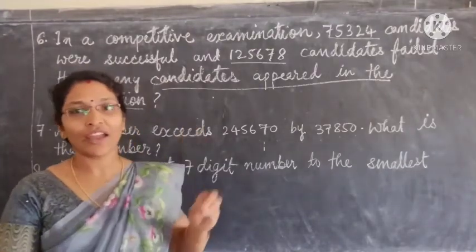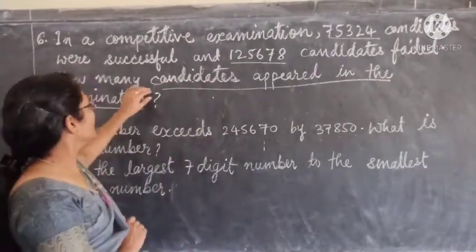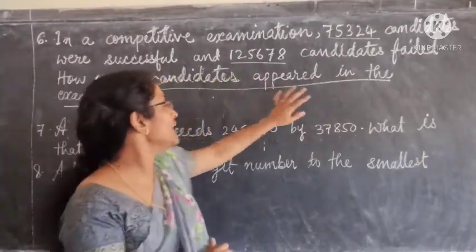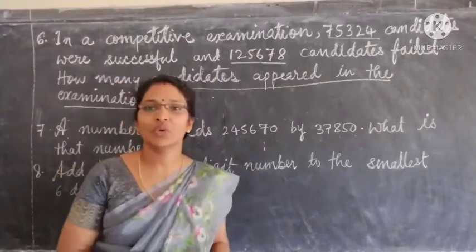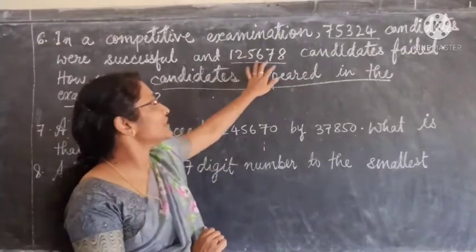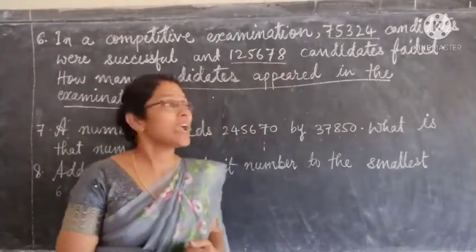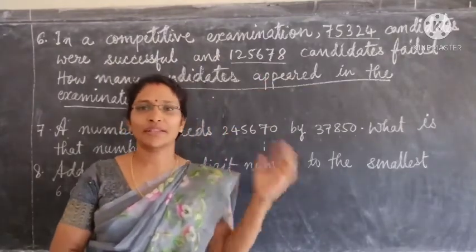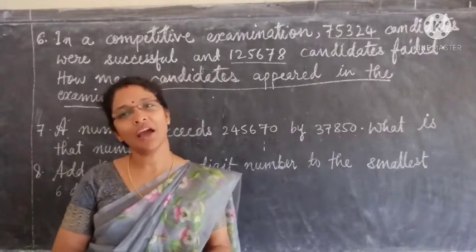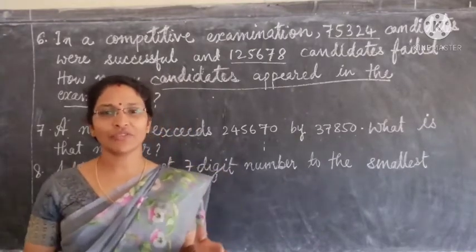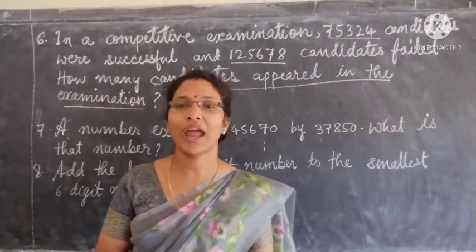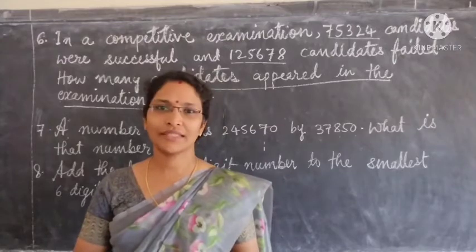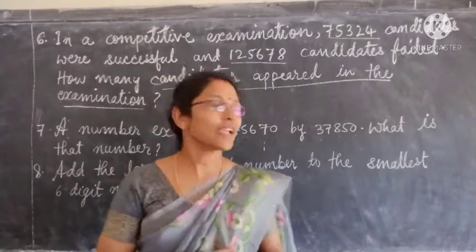Now what is the last? What is the final statement? Therefore, number of candidates appeared in the examination is equal to 1,25,678 and 75,324. What sum are you getting? That is the final answer. Means the number of students passed and failed, when you add, we get the total number of students appeared for the examination. Okay. Now we can do the next question.